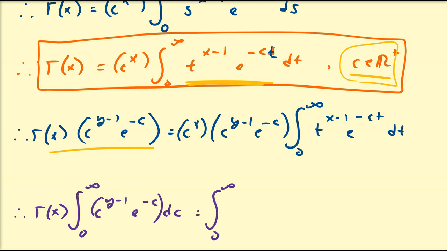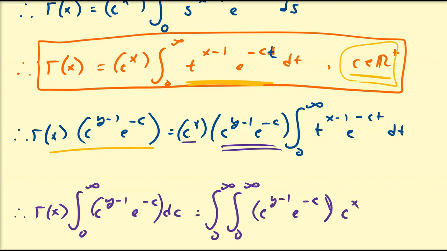So we're going to have the integral from 0 to infinity, integral from 0 to infinity. They're the same bounds, so it doesn't really matter the order, at least not quite yet. And then we're going to have c to the y minus 1, e to the minus c. That's that term we introduced. We also have the c to the x term. I'm going to hang on to that right there. Then we have t to the x minus 1, then e to the minus ct. Then we're going to have dc dt.